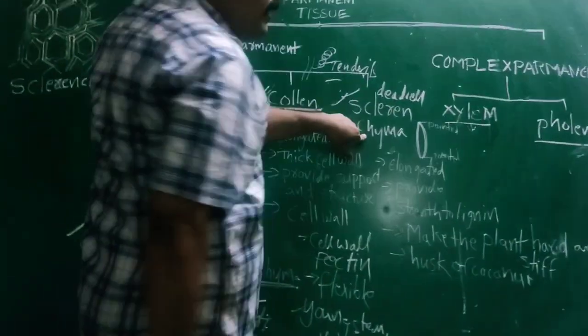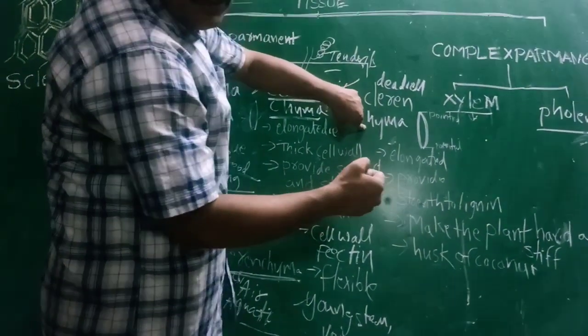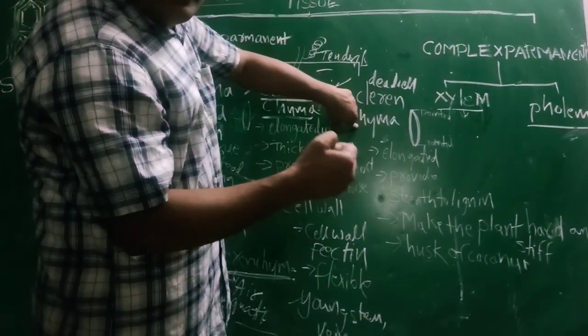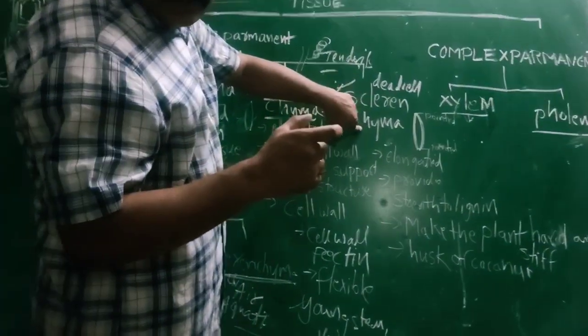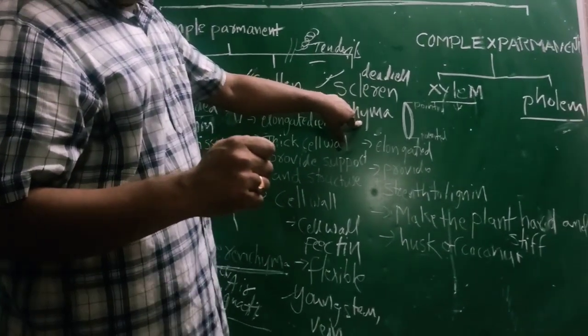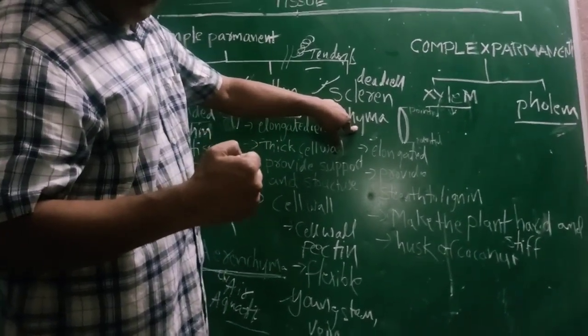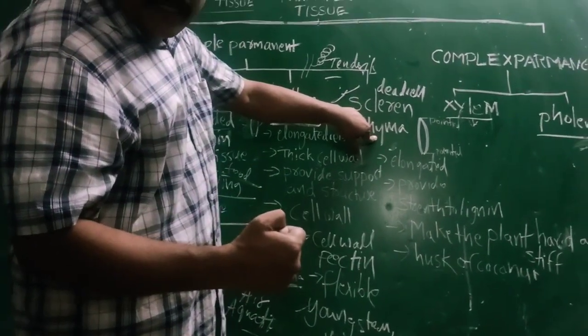These cells are dead cells. Try to remember, these cells are dead cells. It is supporting, it is rigid. These cells are rigid and supporting cells. This gives mechanical strength and stiffness to the plant. It gives stiffness and mechanical support to the plants.